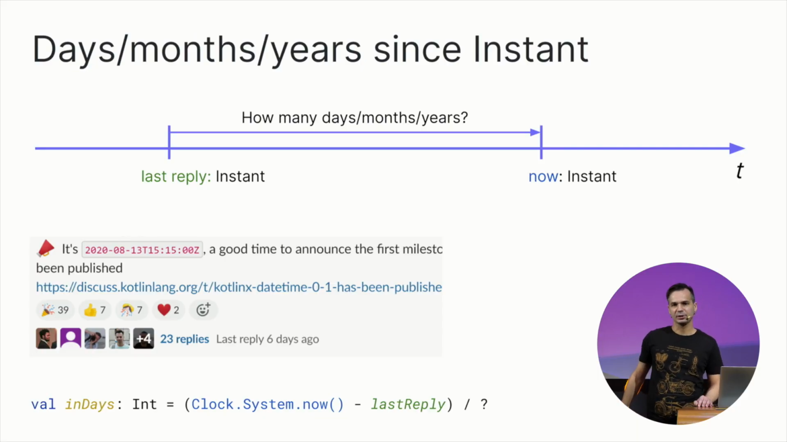A different situation is when you're making a chat application and you want to know how much time has passed since the last reply, and if that time is large enough, you want to show it as some number of days or a month ago. Probably you can find a duration between the last reply moment and the current moment, and just convert it somehow to days or months. There are several problems with this approach.